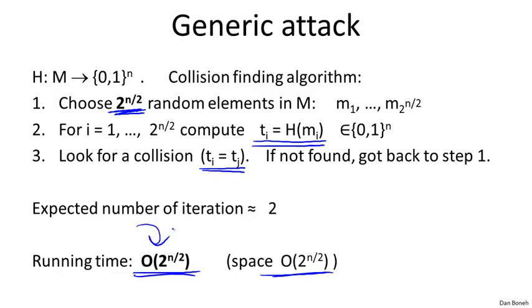Okay, so this is kind of cool. This says that if your hash function outputs n-bit outputs, there will always be an attack algorithm that runs in time 2 to the n over 2. So for example, if we output 128-bit outputs, then a collision could be found in time 2 to the 64, which is not considered sufficiently secure. So this is why collision-resistant hash functions generally are not going to output 128 bits.